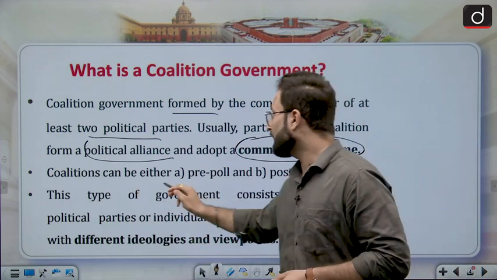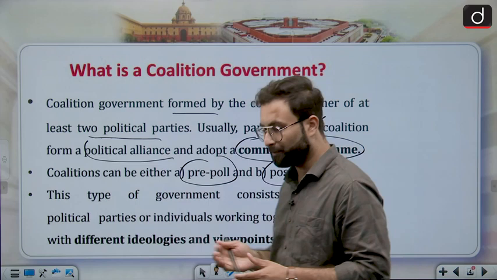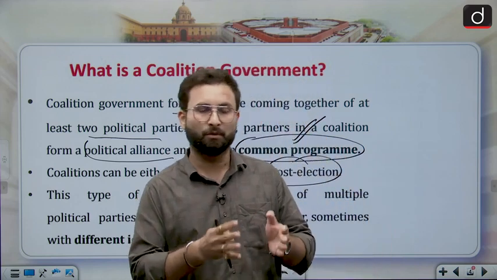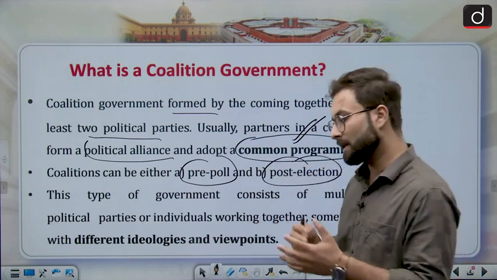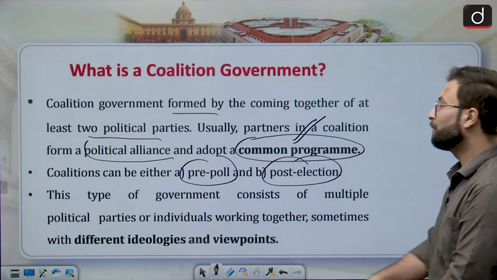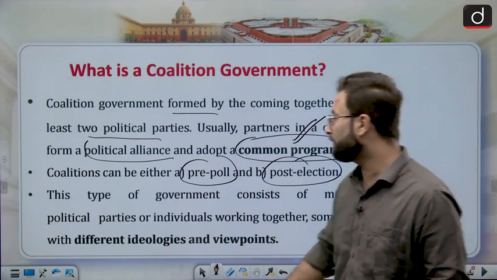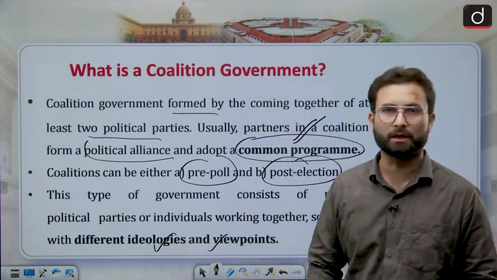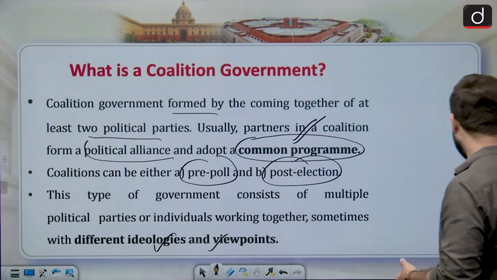A coalition can either be a pre-poll coalition or a post-election one. So they can go for alliances before the elections, and if not, they can go for alliances afterwards as well. This type of government consists of multiple political parties or individuals working together, sometimes with different ideologies and different viewpoints. As I told you, they might have different interests and different ideologies.